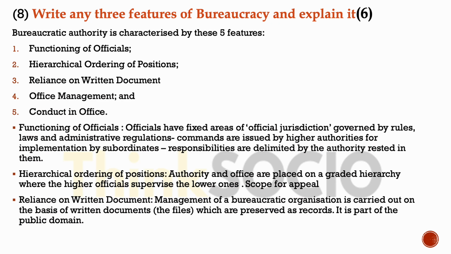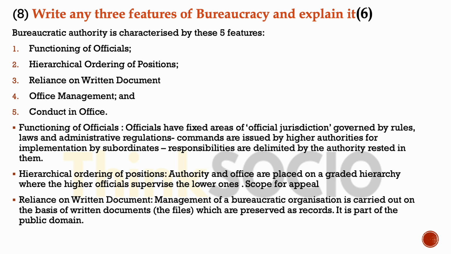Write any three features of bureaucracy and explain it. This again is a 6 marker question. So, bureaucratic authority is characterized by 5 features: functioning of officials, hierarchical ordering of positions, reliance on written document, office management, and conduct in office. We take the first 3 points and explain them further.